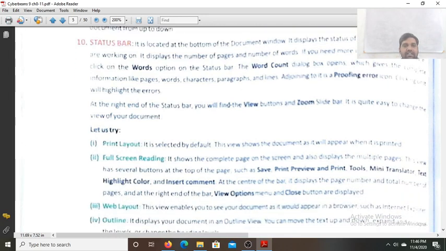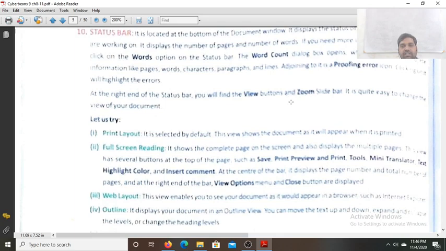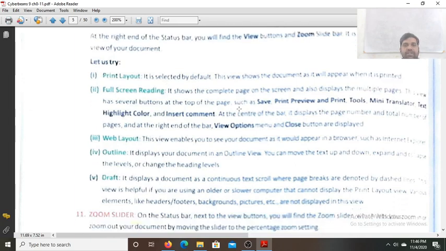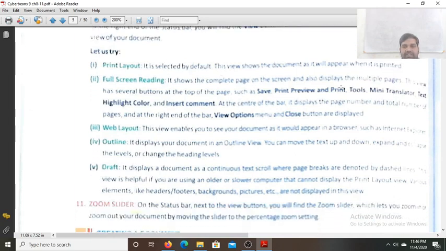At the right end of the status bar, you will find the view buttons and the zoom slider. It is quite easy to change the view of your document. Let us try. Print Layout is selected by default. This view shows the document as it will appear when you print it. Next is Full Screen Reading. It shows the complete page on the screen and also displays multiple pages.